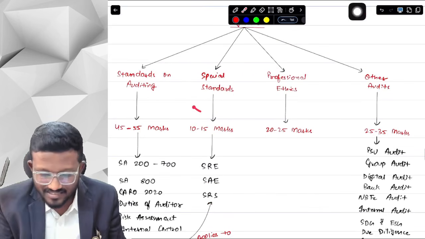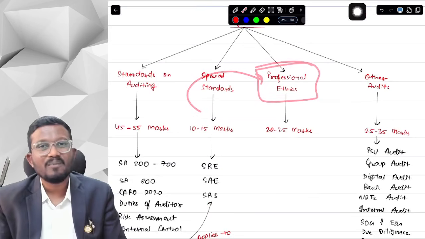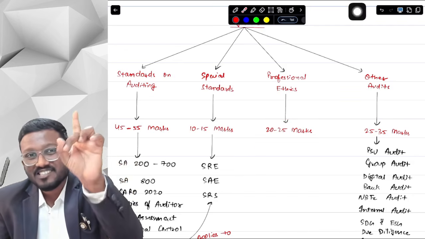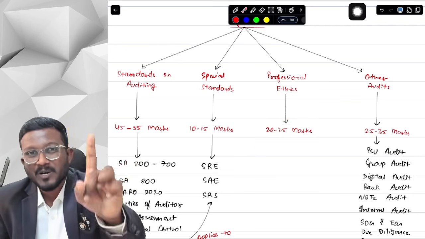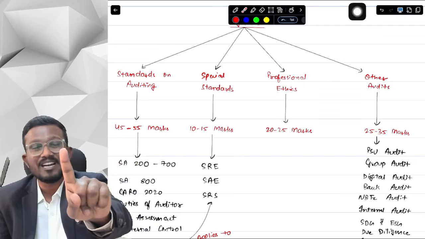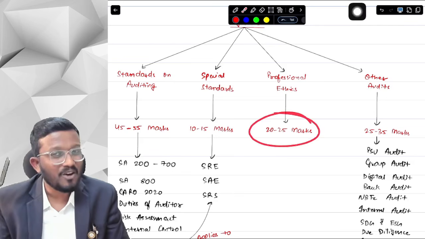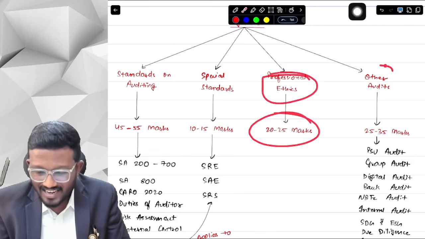Next, third section is professional ethics. Professional ethics is of 20 to 25 marks. This is just one chapter, the biggest chapter of CA final audit. 20 to 25 marks is definitely asked from this chapter, and this is the easiest chapter of CA final audit, I can tell you.